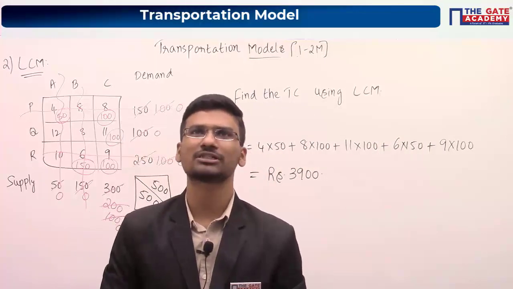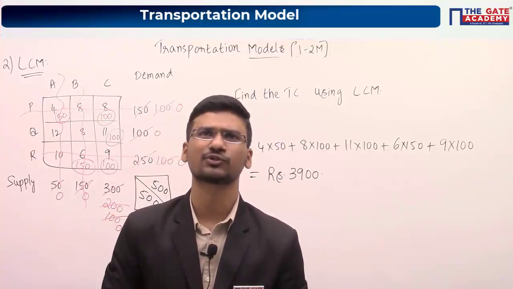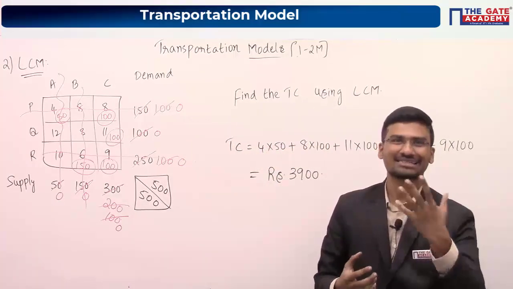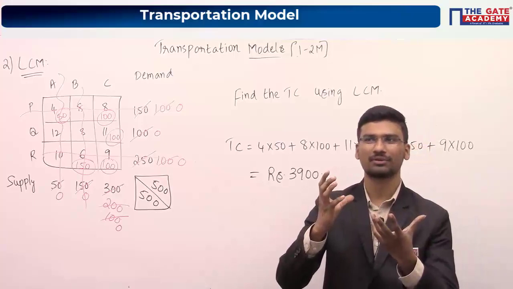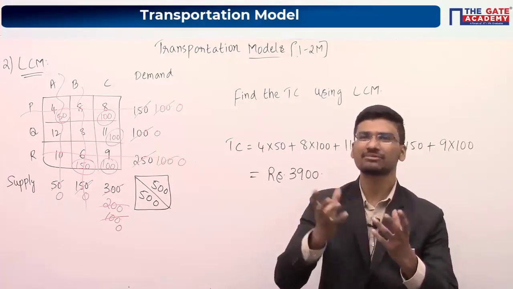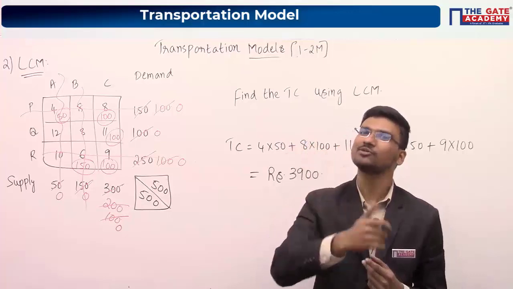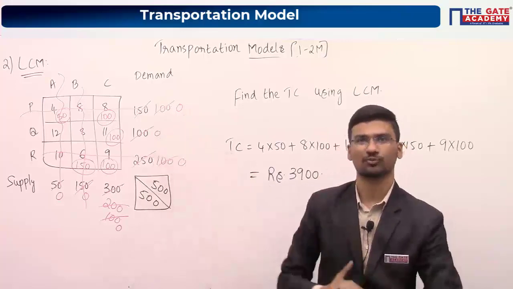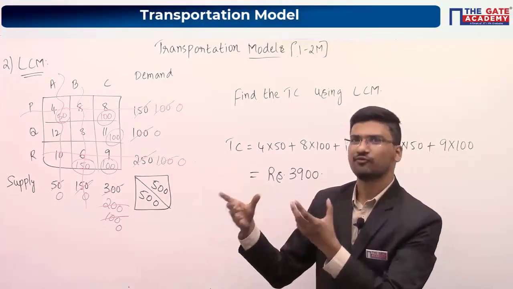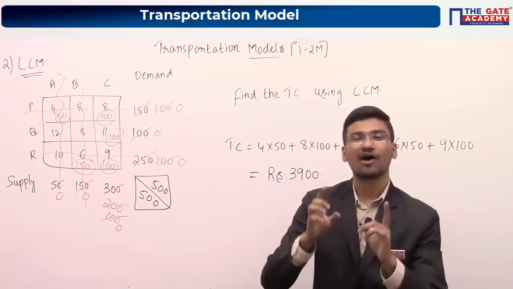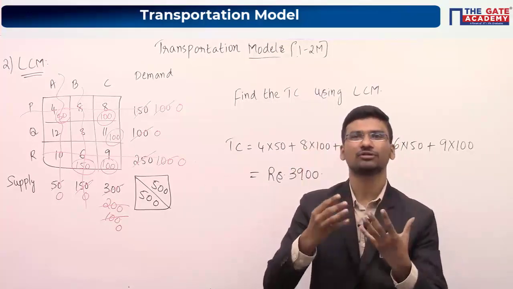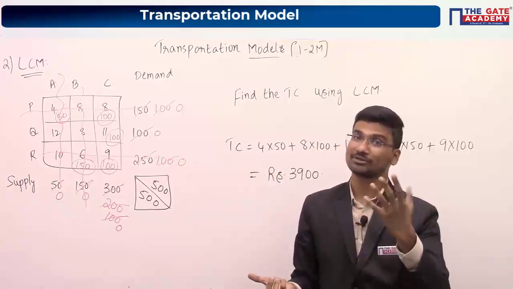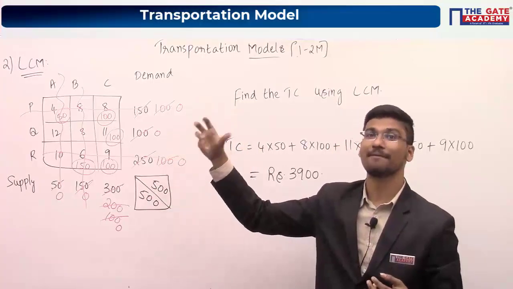Using northwest method, how much percentage do we get total cost close to optimal cost as compared to other methods? See, Saurav, I cannot answer this question, in the sense that there is no exact percentage value. Maybe sometimes you may get the optimal solution using the NW method also. Or you may get the optimal solution using the LCM method also. But at that point of time, we don't know it is the optimal solution. After applying Modi method only, we will come to know whether the given solution is optimal or not.